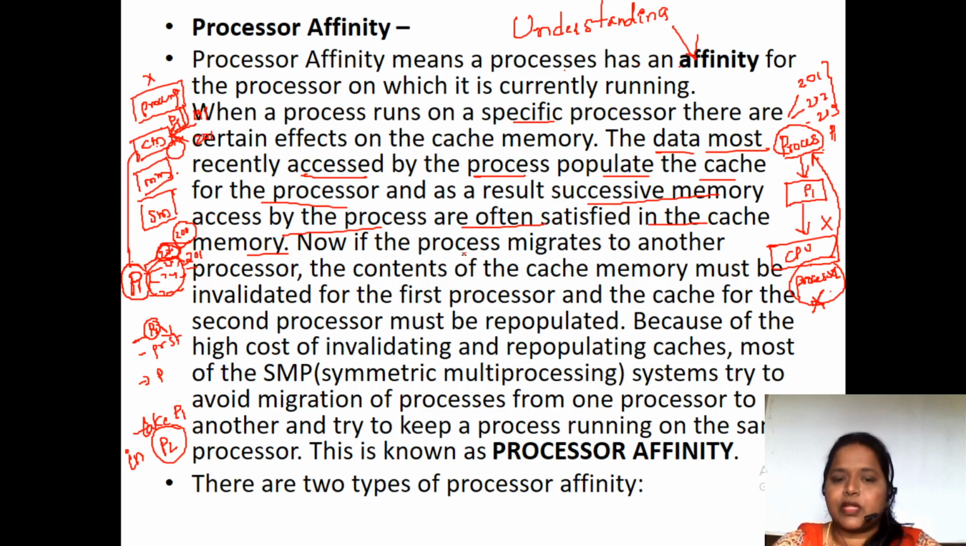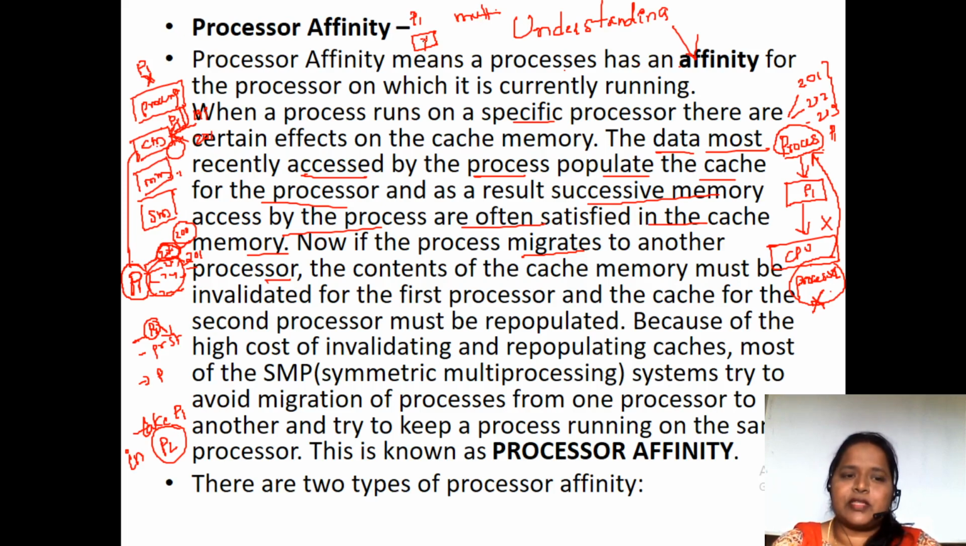Why? Because now if the process migrates to another processor, process P1 is currently executed in processor X. Later on it will execute in processor Y. Why? Because it is a multiprocessor system. We need not give a guarantee that a process is always executed in the same processor only. We are not going to give that guarantee. Whichever processor is free, the process is executed in that processor.